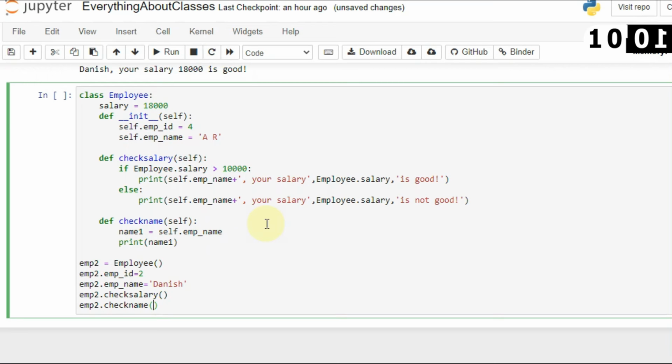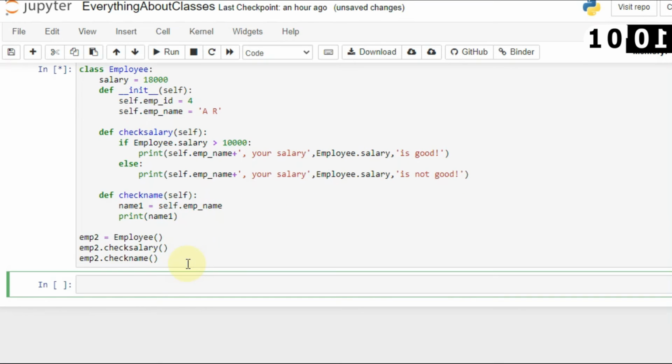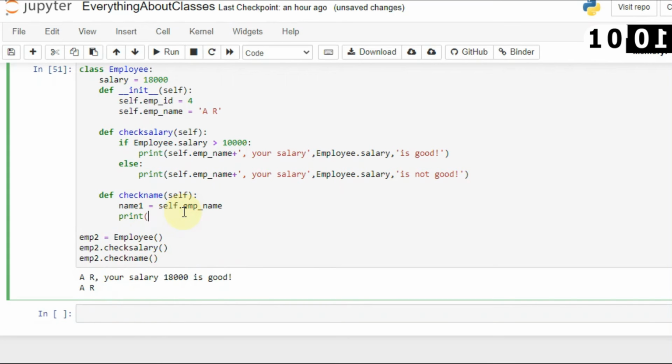Okay, let's run this again, and I will not change any employee ID or name here. So I will remove that, and let's run it again. You can see AR, your salary 18,000 is good, and I can see that I am able to access this name as well. So now I want to check if the name length is less than 8. So I will say if length of name1 is less than 8, then it is a good name.